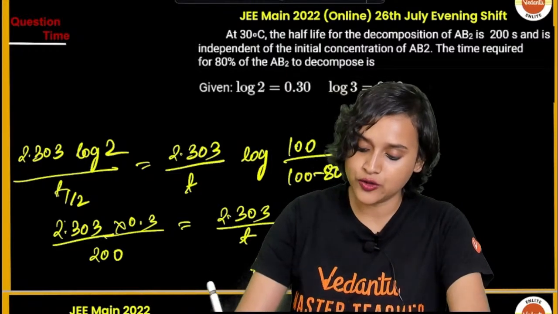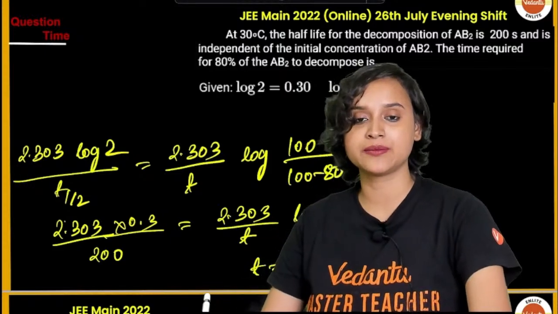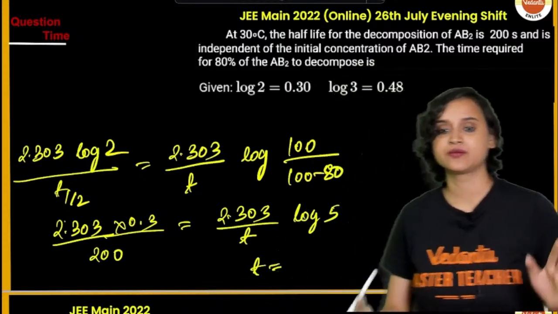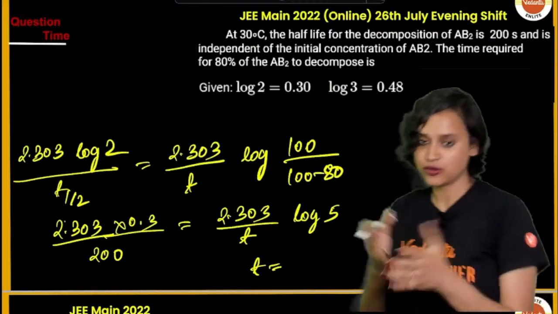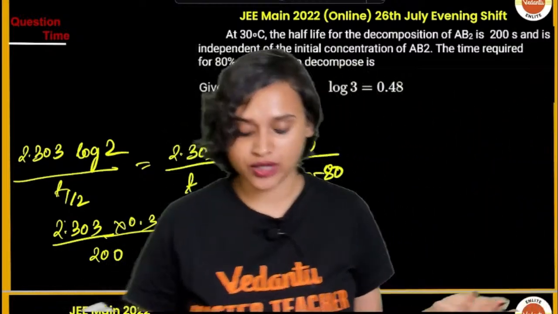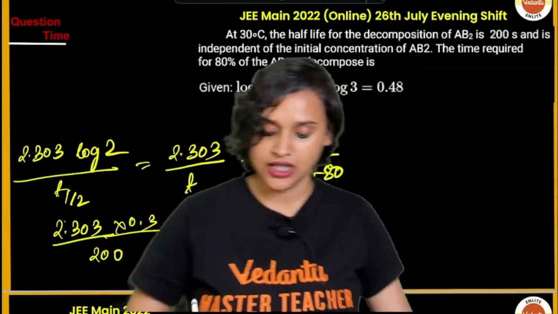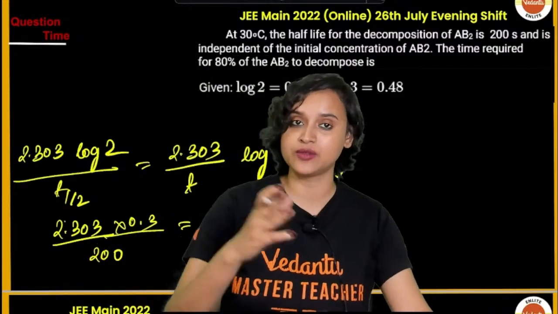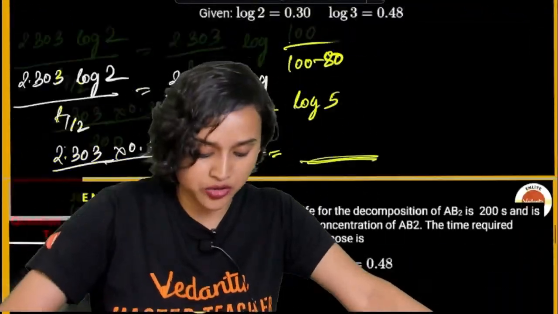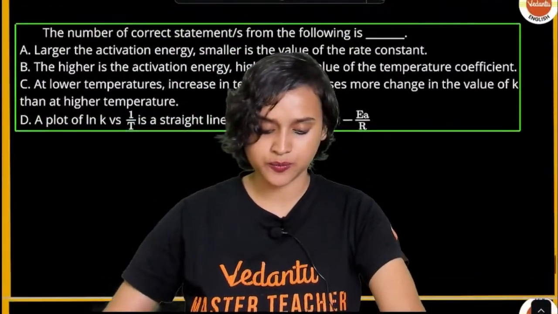Now from here, if you try to calculate T, how much will you be getting, guys? You have to calculate T. You are given the log 2 value, and the log 3 value is given to you. Just calculate, you will find it out. Okay. Solve this. Next question.